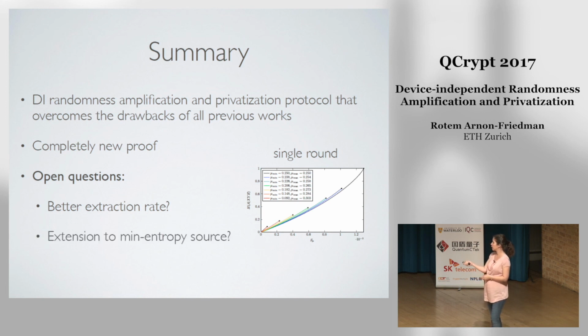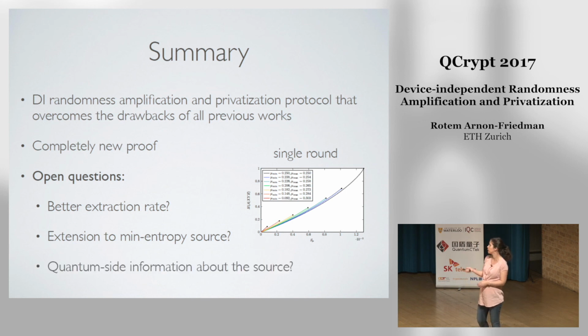The next thing that we can consider is an extension to a min-entropy source. Our work works for an SV source, not for a min-entropy source. And the last thing is whether we should consider quantum side information about the source. In my model, the E was quantum and the lambda was classical. It's not clear how one should think of a lambda which is quantum, what it would mean exactly. But I think it's interesting to try to understand what it would mean and what we want it to mean, what will be relevant, and then try to extend the proof here.